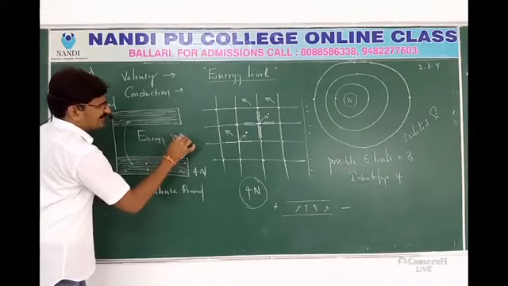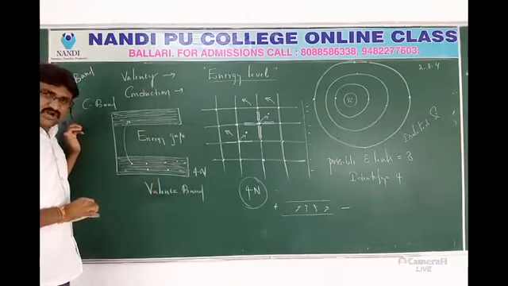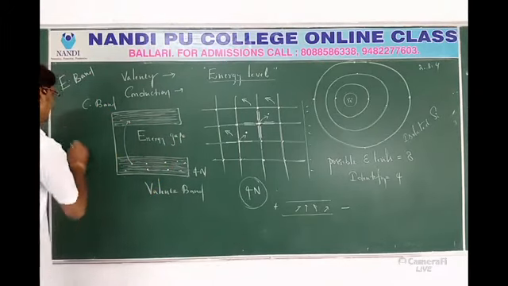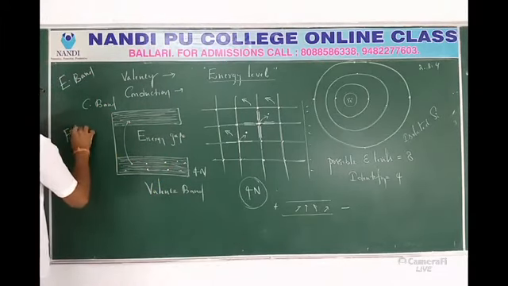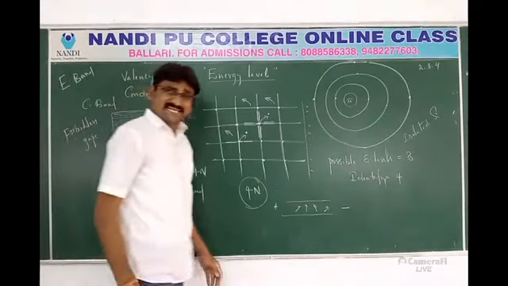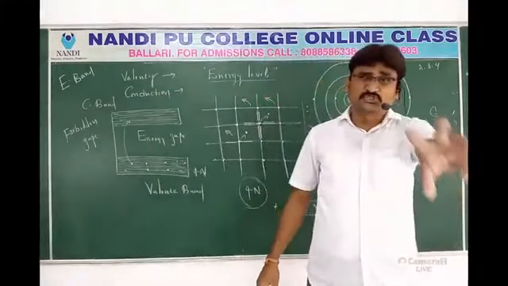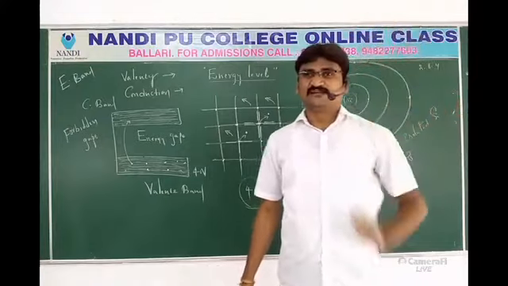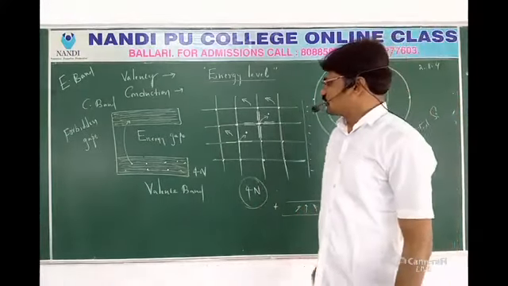This energy gap is called the forbidden gap. Why is it called the forbidden gap? It is the difference in energy between two bands, the valence band and the conduction band.